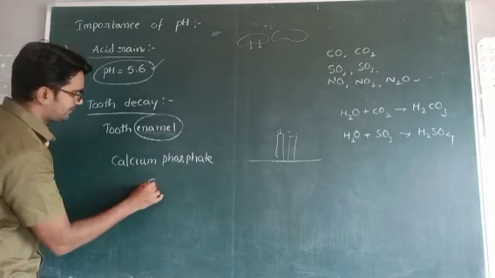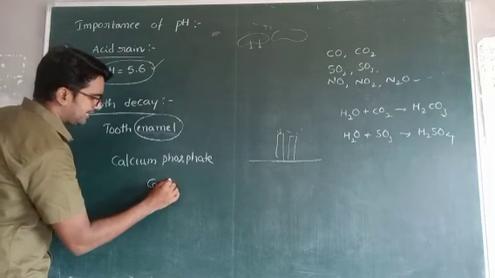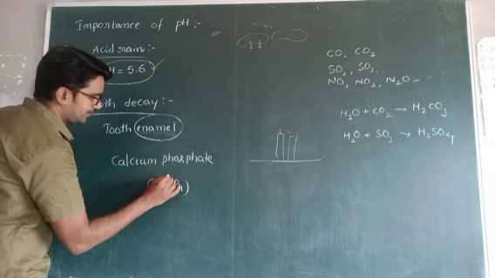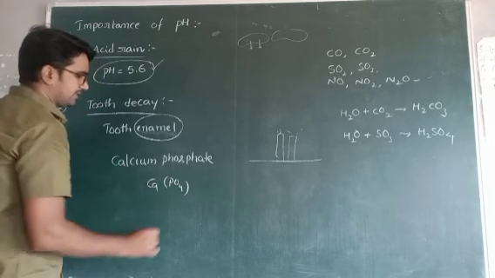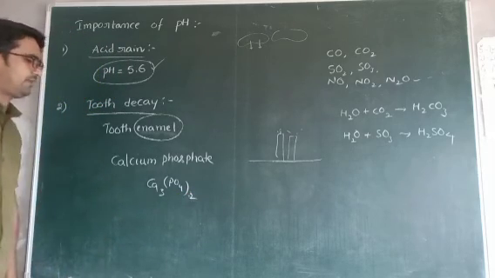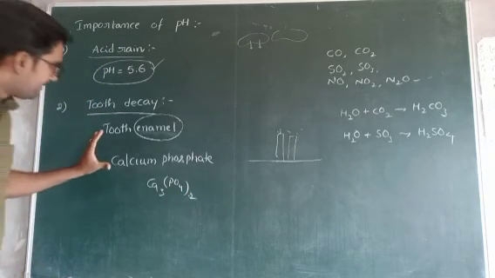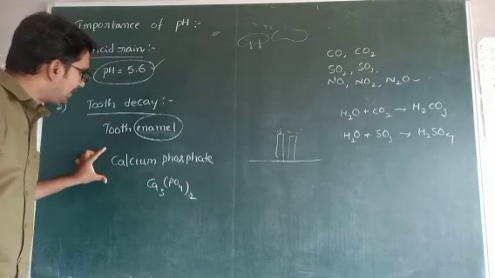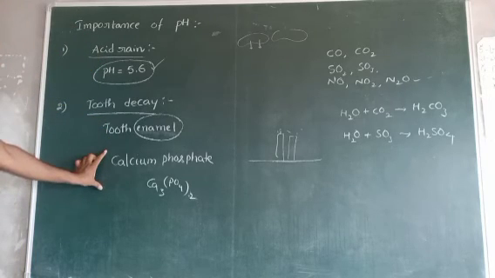Okay, the calcium phosphate formula is actually Ca3(PO4)2, made of PO4 3- and Ca2+. This is the calcium phosphate formula. Our tooth enamel is made up of strong calcium phosphate. It is one of the hardest substances in our body.